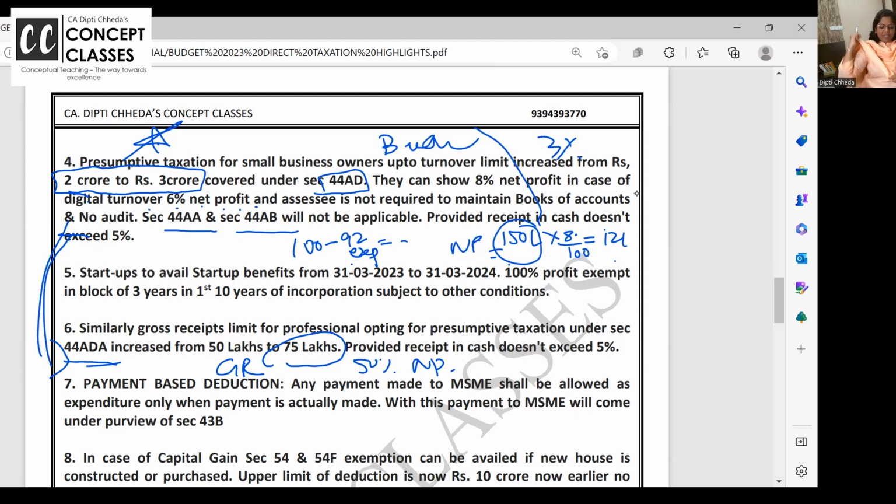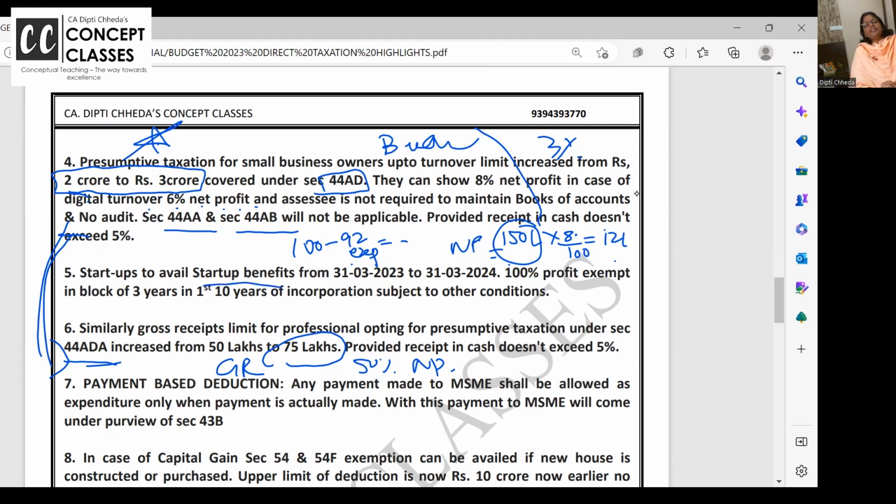And I can't go into much of the section in detail. Still, if you have any queries, ask. Once again, 44AD is presumptive taxation for business. Their turnover limit is increased from 2 crore to 3 crore. And 44ADA is for professionals, where the gross receipts limit is increased from 50 lakhs to 75 lakhs. If you're getting audit fees and all, show 50% net profit and done.